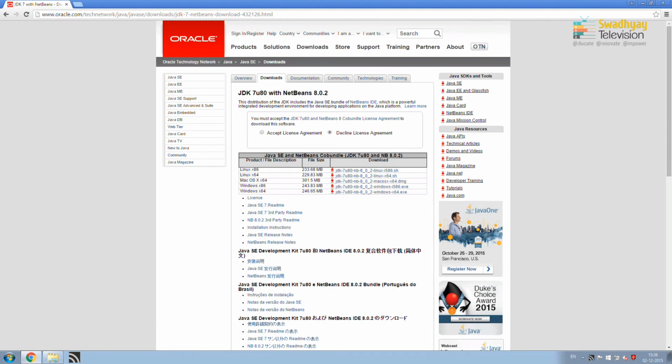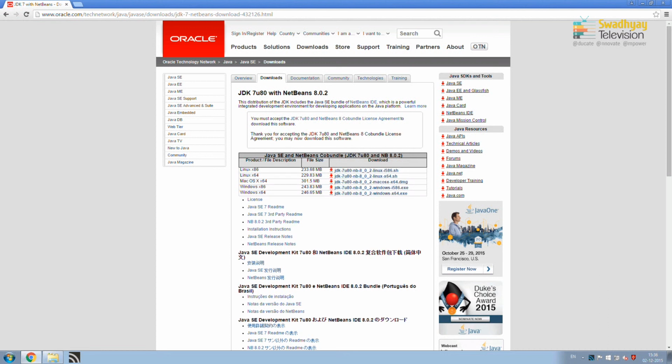So, here on screen you can see we can download JDK 7 with NetBeans 8.0.2 and you have to accept this license agreement, and here are the options whether you want to download your Java for Linux, Macintosh or Windows. Here I want to download it for Windows. So, I am clicking on the last link, which is JDK 7 with NetBeans 8.0 for 64-bit architecture. You can download based on your operating system. So, I am clicking on this, it will start downloading my JDK and NetBeans bundle.